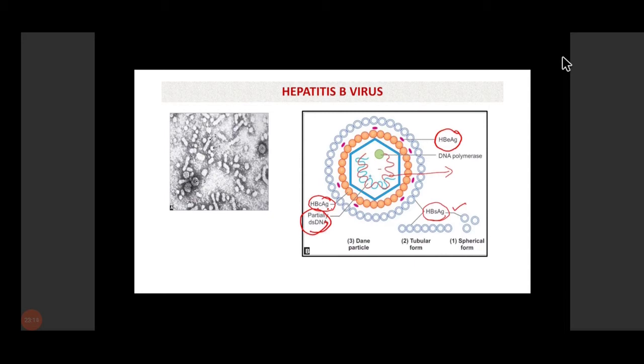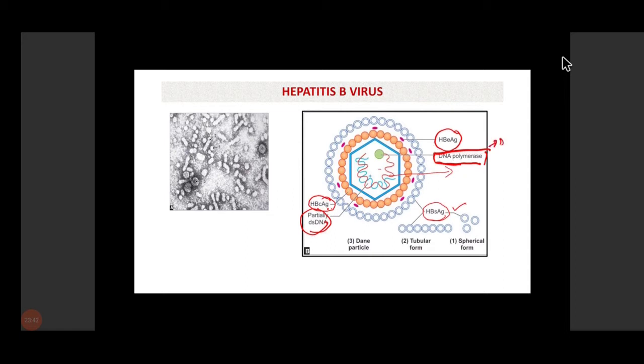Then the genome is double-stranded DNA, which is partially double-stranded because the positive strand is incomplete, and then there is an enzyme, a DNA polymerase enzyme. The DNA polymerase enzyme of hepatitis B virus has mainly three properties. First, DNA dependent DNA polymerase activity, that is DNA directed DNA polymerase activity.